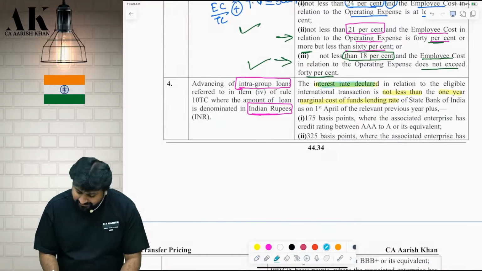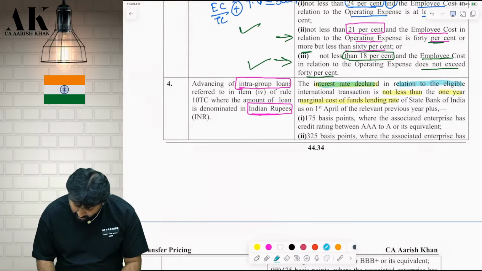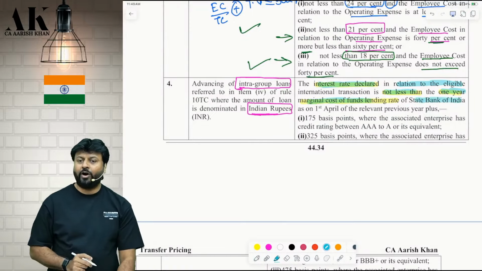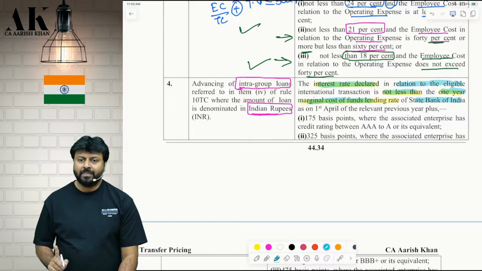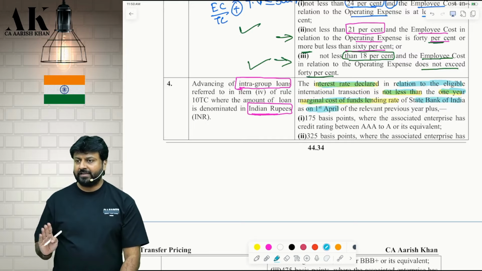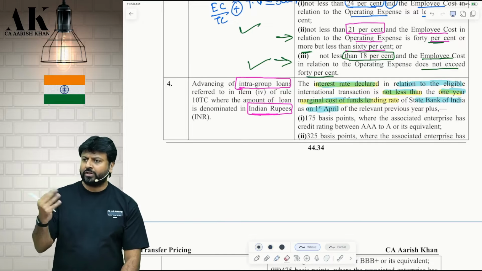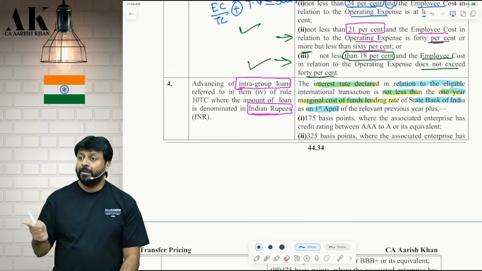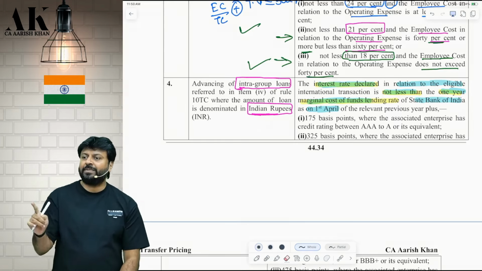Interest declared in relation to the loan is not less than 1 year MCLR of SBI. What? 1 year MCLR of SBI as on the 1st April of the relevant previous year. Relevant previous year will be the year in which you have given the loan. Are you clear? Plus, suppose SBI MCLR is 8%.